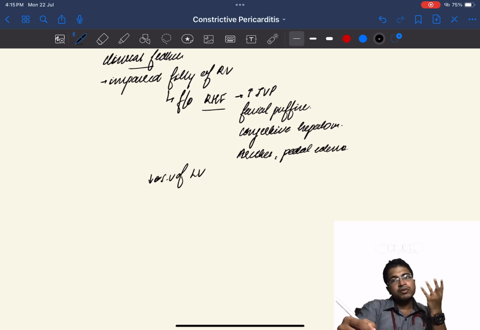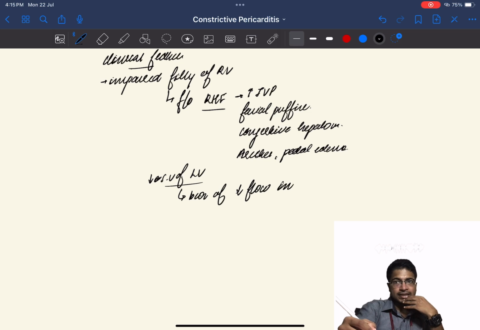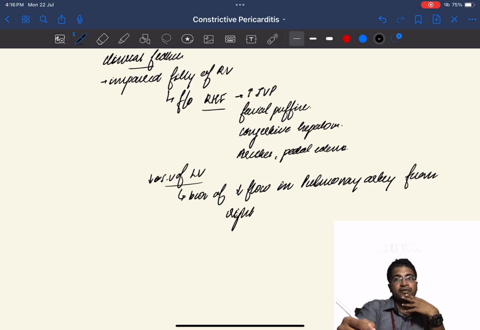But even though the left ventricular stroke volume is reduced, the chances of the patient having symptoms like pulmonary edema or orthopnea are very low, because there is reduced blood supply into the pulmonary blood vessels. So it is very unlikely for a patient of constrictive pericarditis to present with breathlessness, dyspnea, or orthopnea.